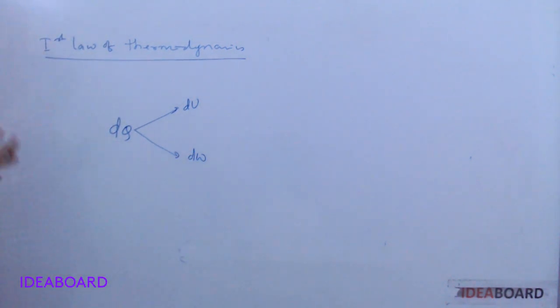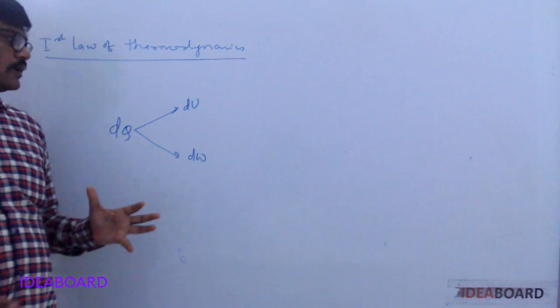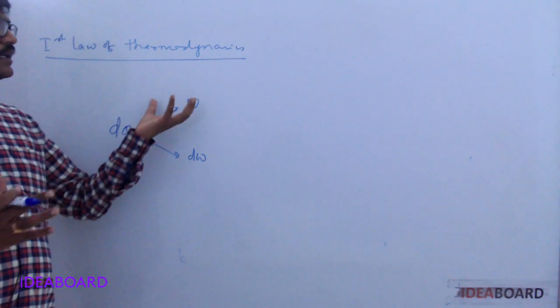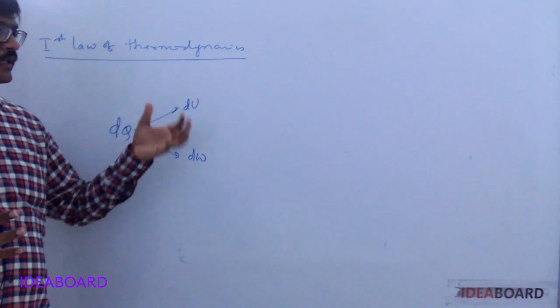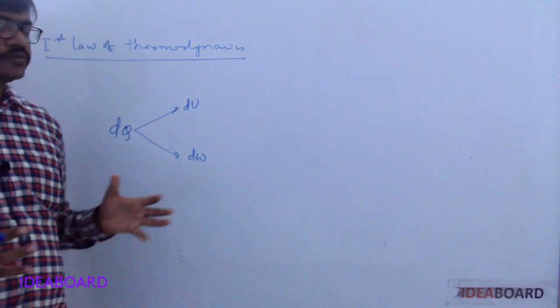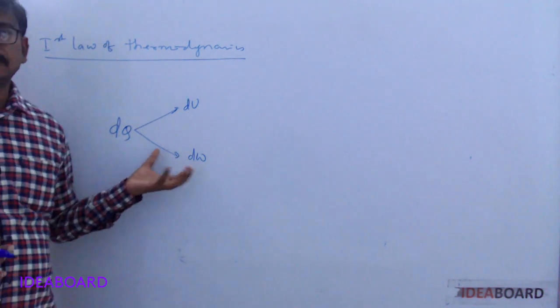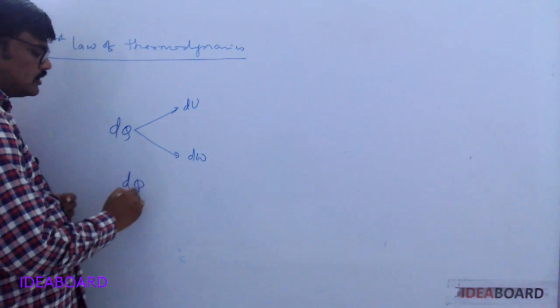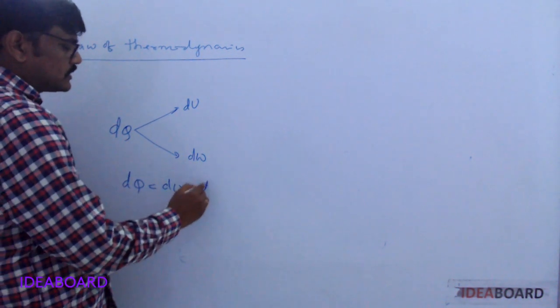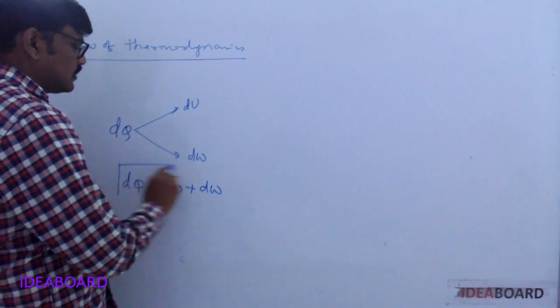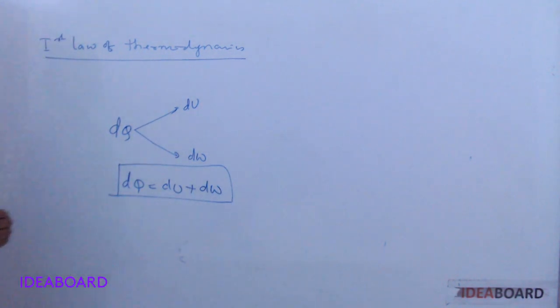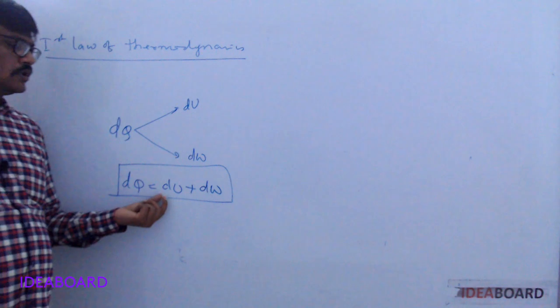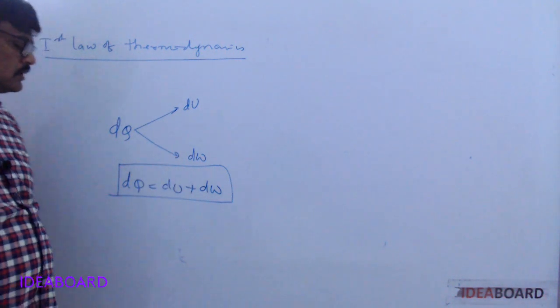So some quantity of heat is added to the body, it can be used to increase the internal energy of the gas, and the remaining energy can be used to do some external work. Now, according to conservation of energy, dq equals du plus dw. So this is called the first law of thermodynamics.